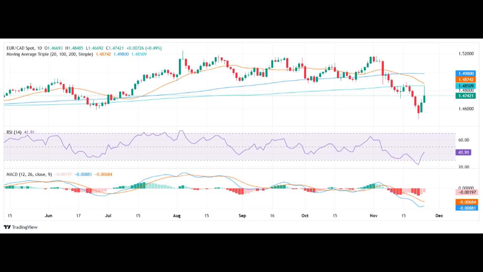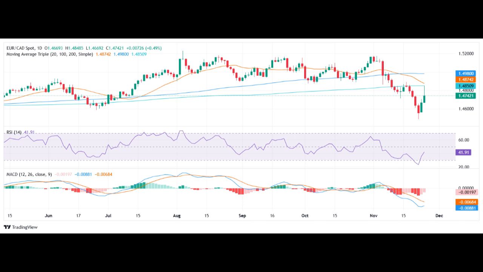Technical indicators offer conflicting signals. The Relative Strength Index, RSI, hints at recovering buying pressure, while the Moving Average Convergence Divergence, MACD, suggests waning selling momentum. A break above the 100-day SMA could signal a trend reversal for the euro to Canadian dollar.